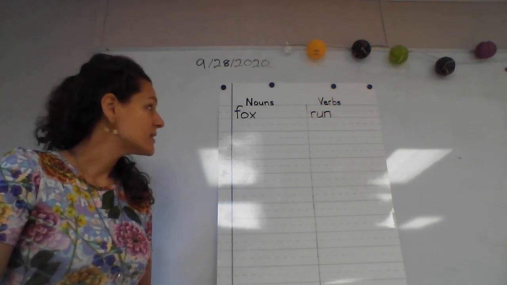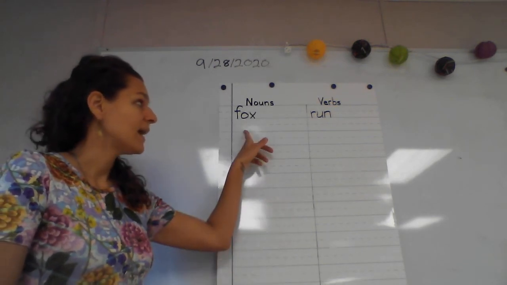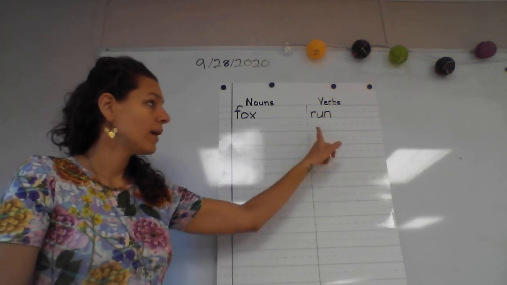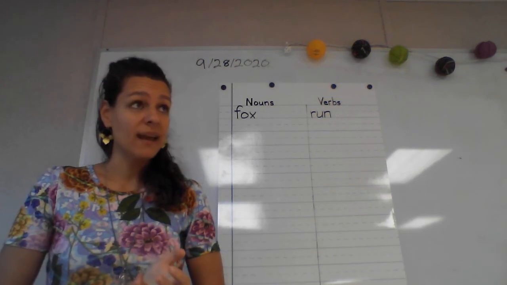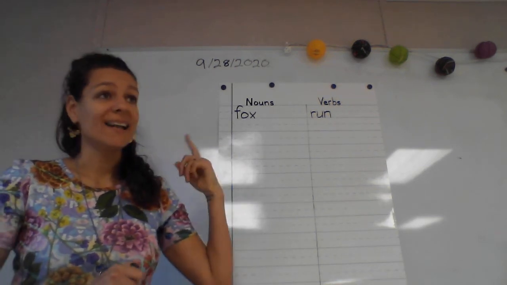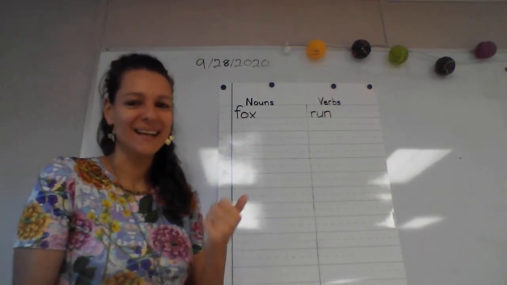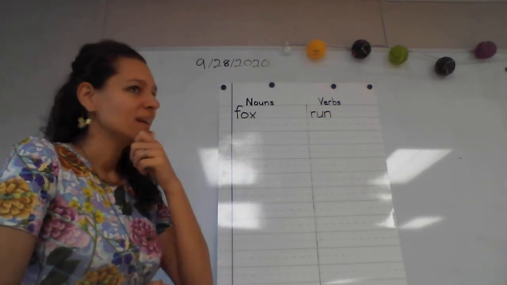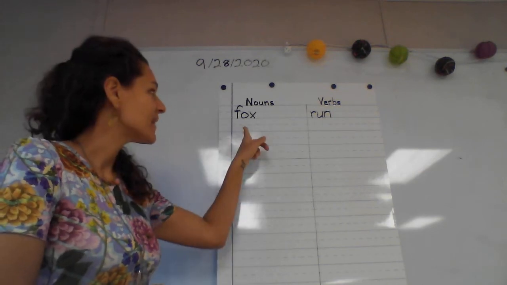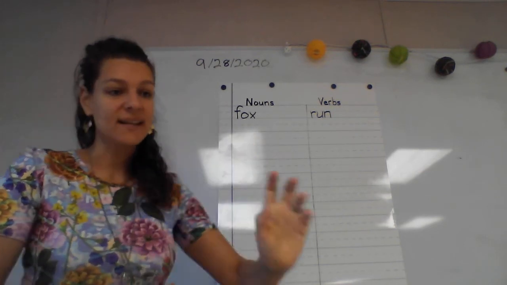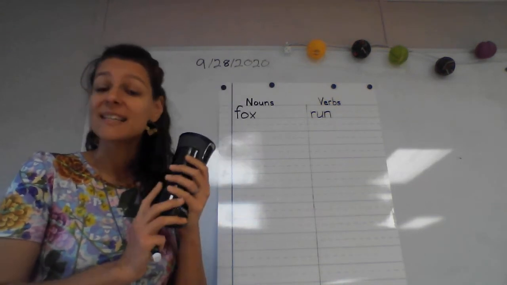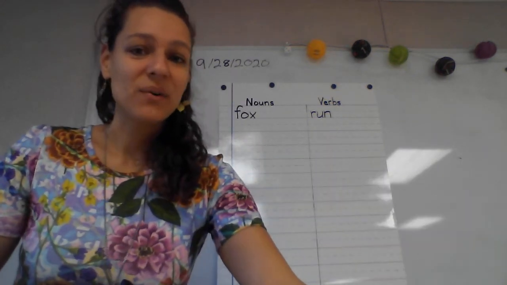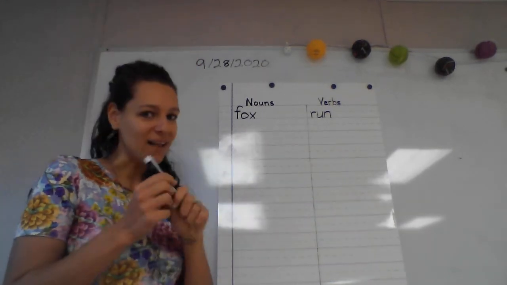All right, class, we want to know if mug is a noun or a verb. All right, let's see. Is it a person, place, or thing? Or is mug an action? Is it something that you can do? Excellent job if you said that it is a noun. It is a thing. Remember, if you can see it or touch it, it's a noun. All right, so I'm going to write mug in the nouns column.